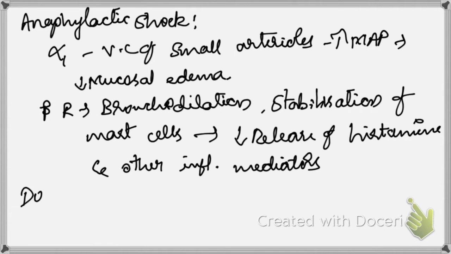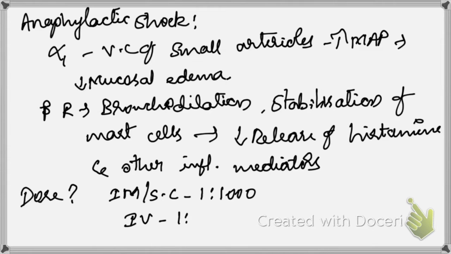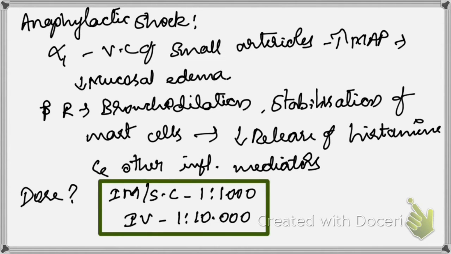What is the dosage that we use? It depends on the route, right? If we are giving it by IM or subcutaneous route, it will be 1 in 1000 dilution. The ampule itself comes in 1 in 1000 dilution, so you can directly break an ampule and give it IM or even subcutaneous. When you are giving it IV, you should give it in 1 in 10,000 dilution. This is an important thing you all must remember.